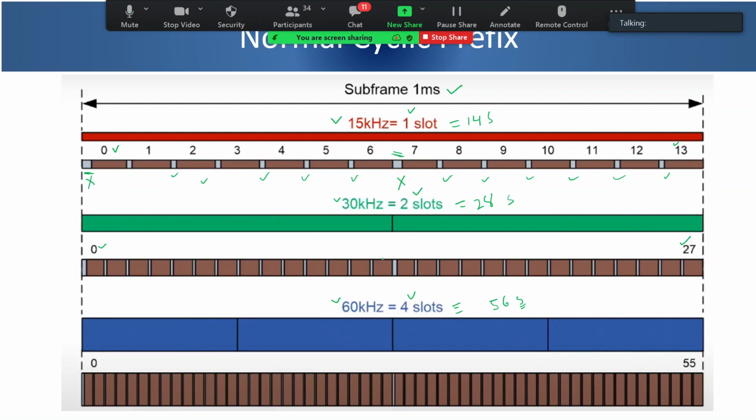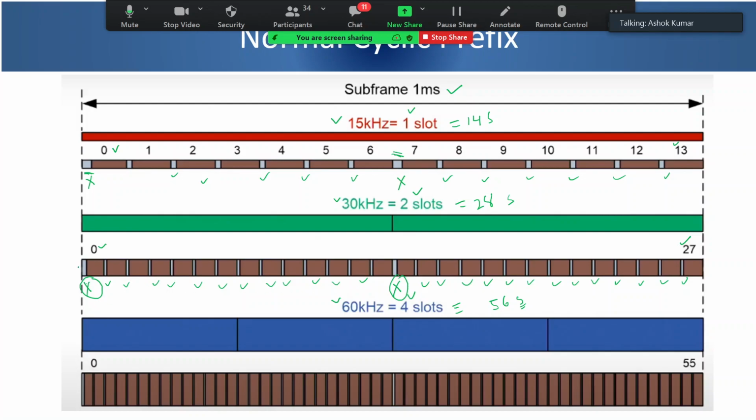Here also we see that at symbol 0 and at the midpoint of the subframe, my symbol is longer compared to all other symbols present here, right? And all other symbols are equal in size at all places except at symbol 0 and at half of the subframe, right?